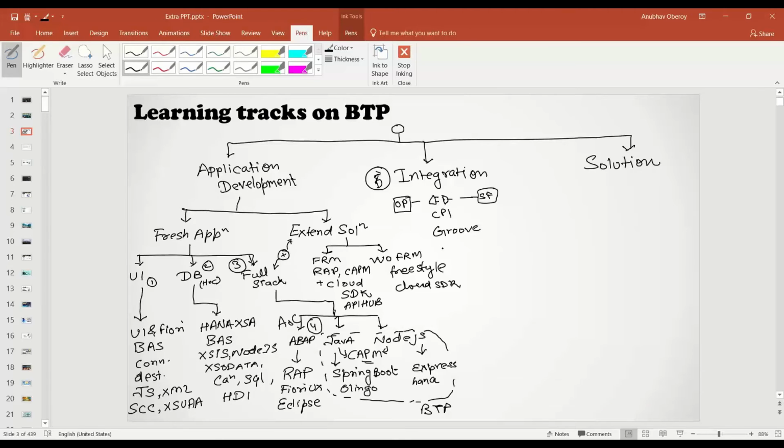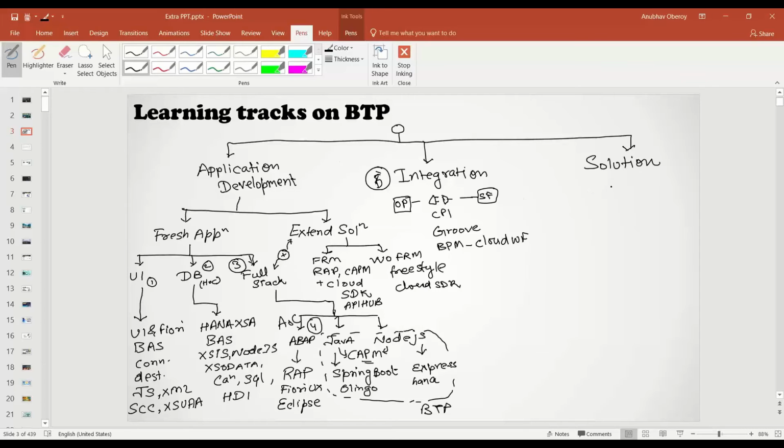Then sometimes, if somebody wants to build a complete end-to-end business process management, that's also a kind of integration part. Business process management, so-called BPM. There is also something called cloud workflow. You can learn cloud workflow, where you can build a complete workflow which spans different cloud and non-cloud solutions. So this is another skill which a typical integration developer would also want to add to their skill set.